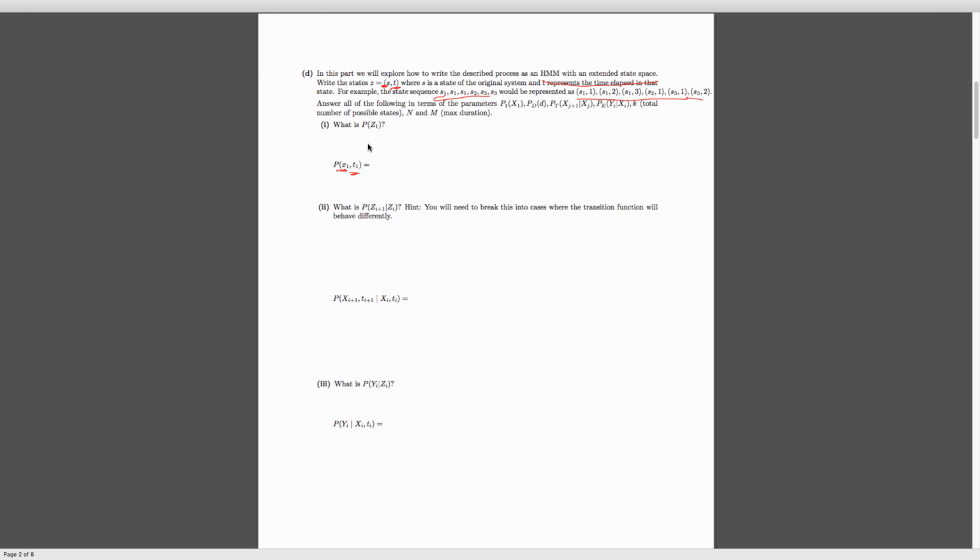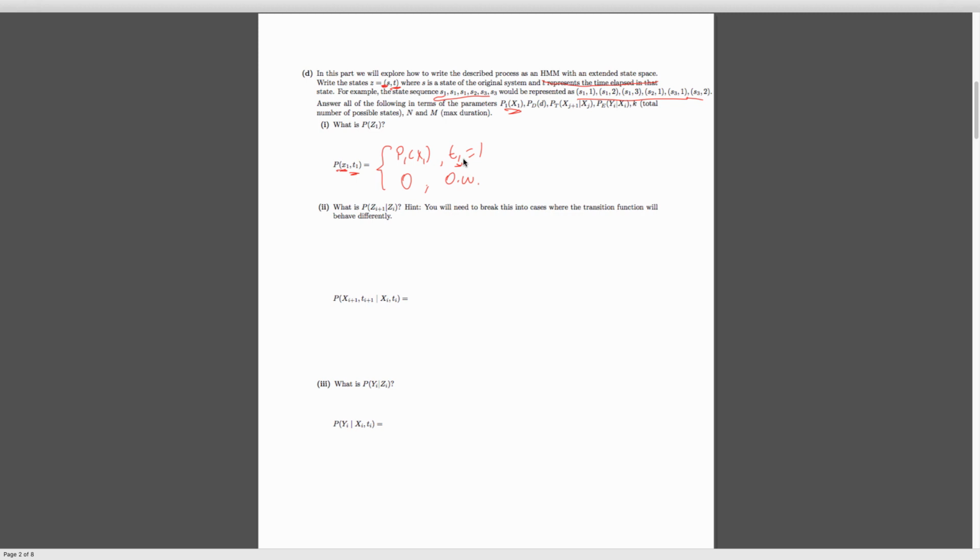So we end up with 2 cases here. One case is that we get p1 of x1, which is a distribution we're given, if t1 is equal to 1. Otherwise, we end up with 0. Because if t1 is anything but 1, it can't be anything else, because we've been in this state for 1 time step, and we haven't been in for more than 1 time step, so it's got to be 1. We have a similar kind of case-by-case behavior for the second part of this one.